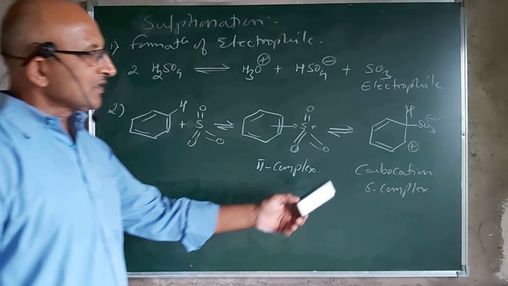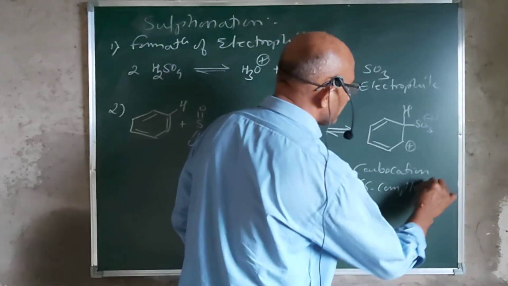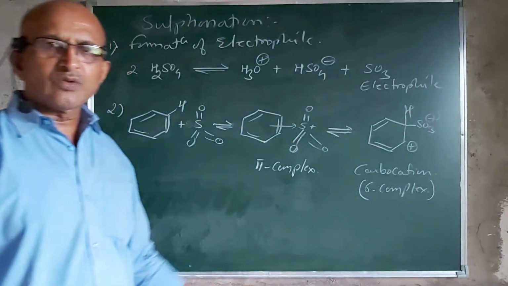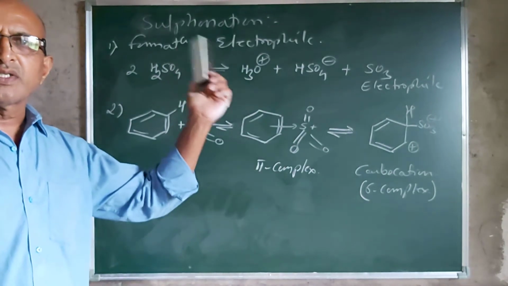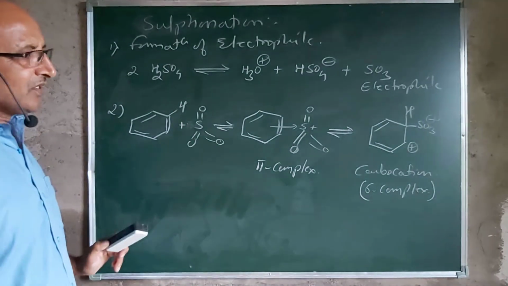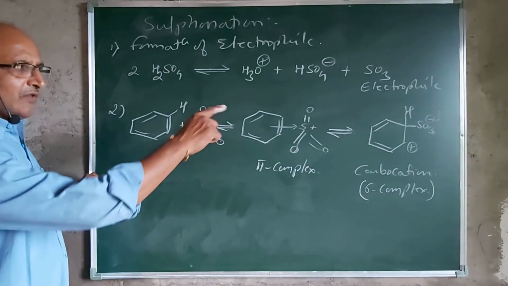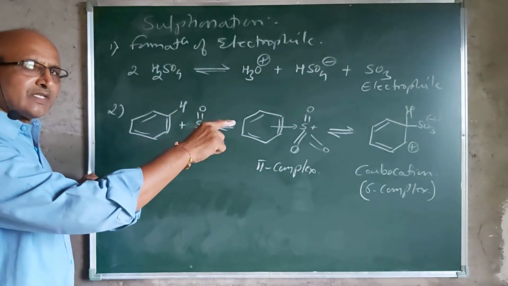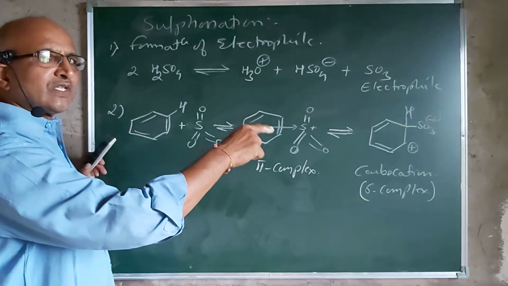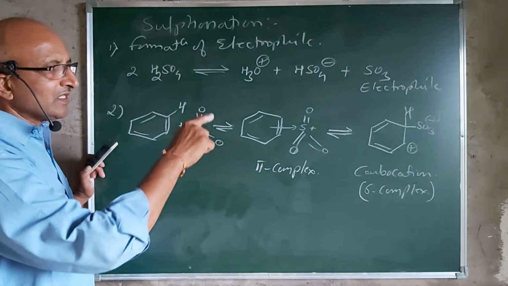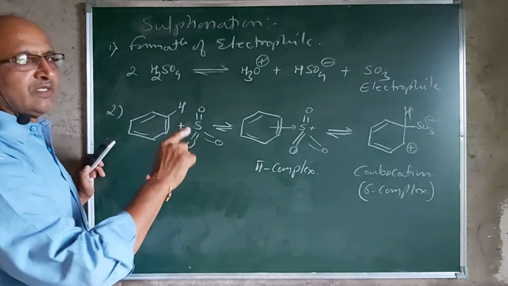This sigma complex, or the carbocation, is stabilized by resonance, which we have seen in the very first general mechanism and the nitration mechanism. In the same way, this carbocation is also stabilized. This positive charge is delocalized at the ortho and para positions in this ring, and that's why it is formed in the reaction.